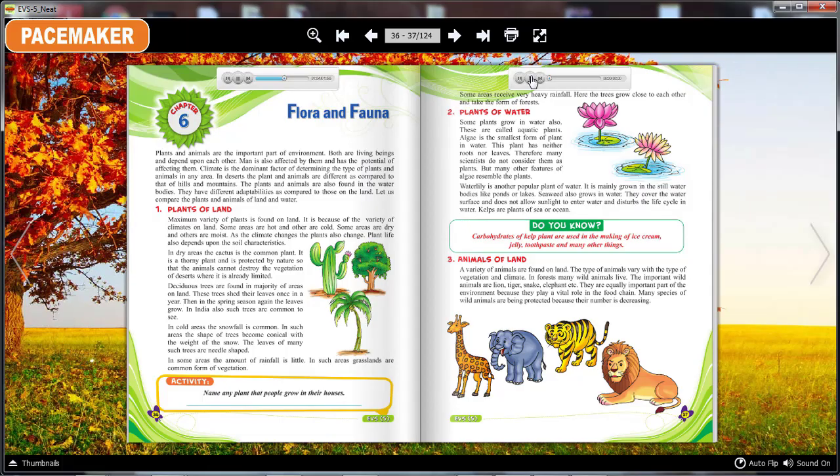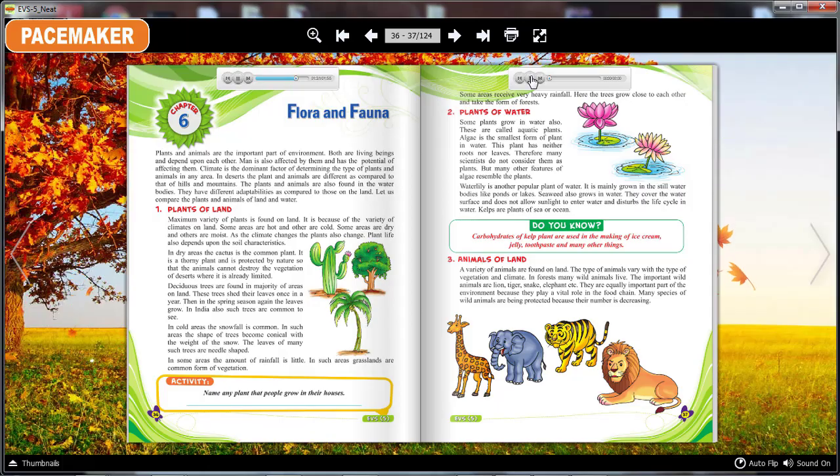In dry areas, the cactus is the common plant. It is a thorny plant and is protected by nature so that animals cannot destroy the vegetation of deserts, where it is already limited. Deciduous trees are found in the majority of areas on land. These trees shed their leaves once a year. Then in the spring season, the leaves grow again. In India also, such trees are common to see.